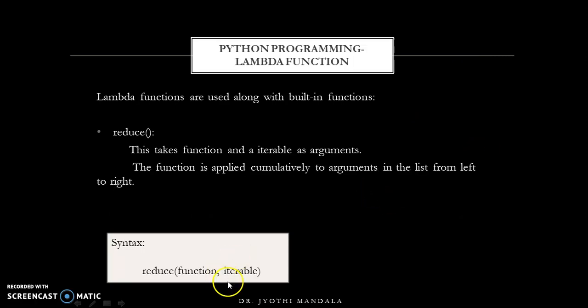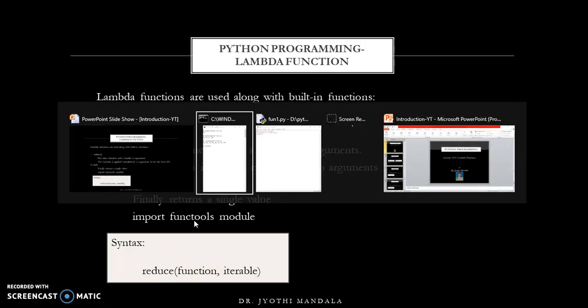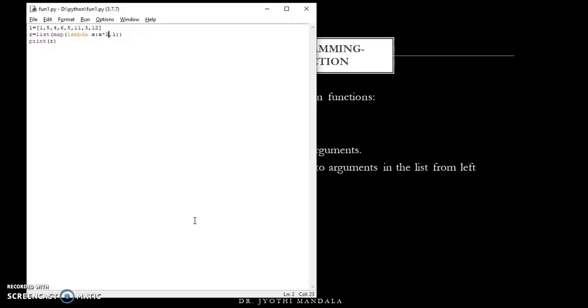Now what happens here is, on these iterable items it will cumulatively apply this function from left to right on all the values, and finally it will give a single value. I'll show you this with an example. Whenever you want to use reduce, we need to import the functools module, right? So let us see a simple example using this reduce function.